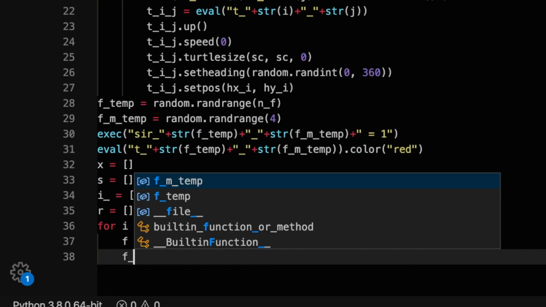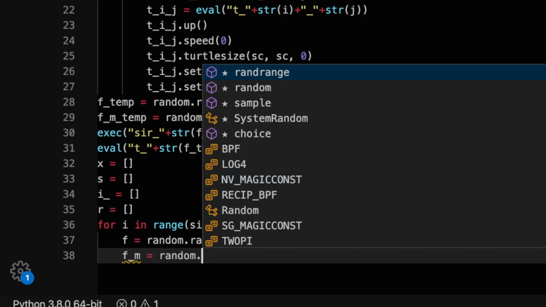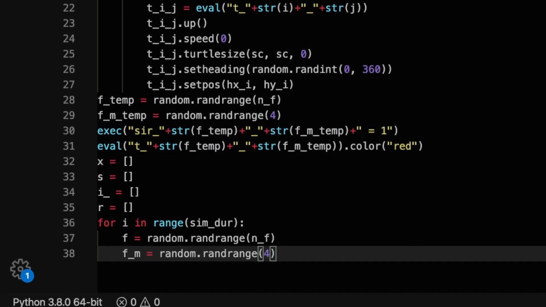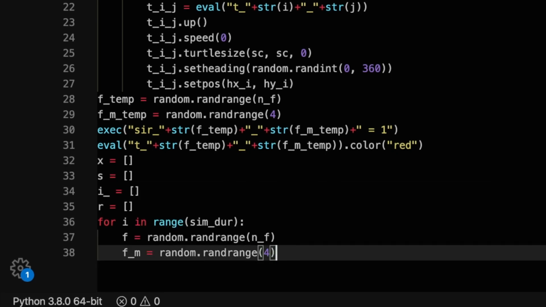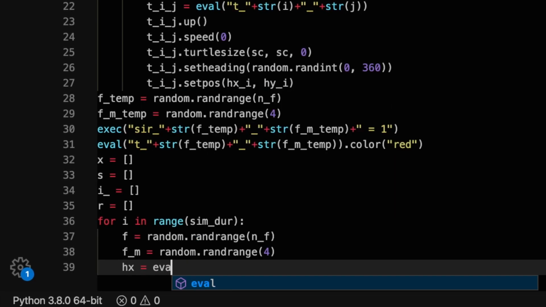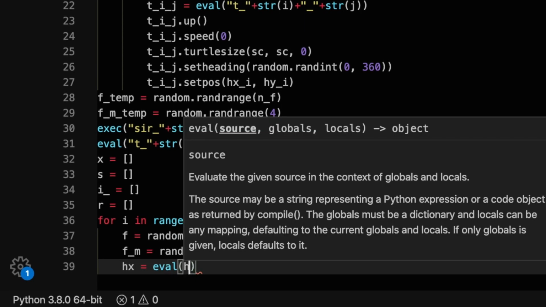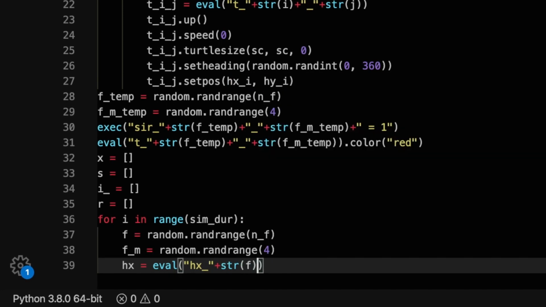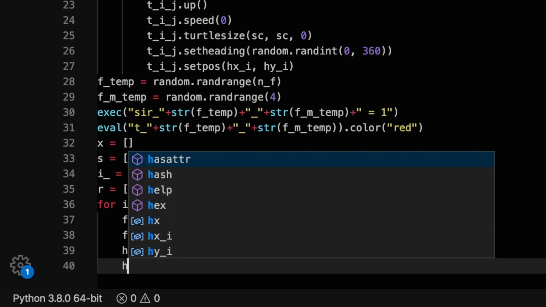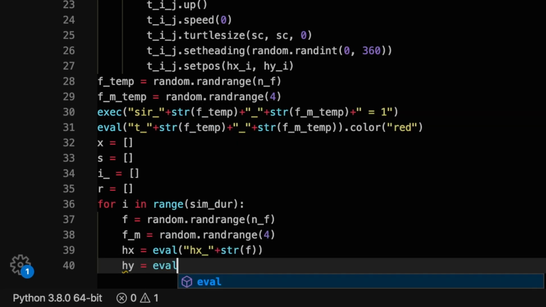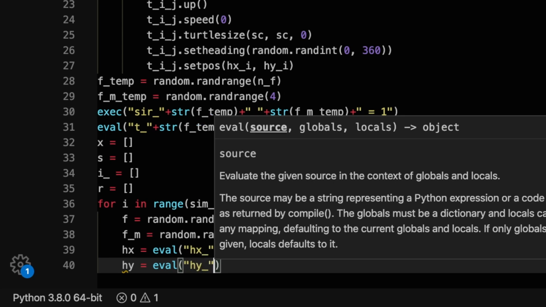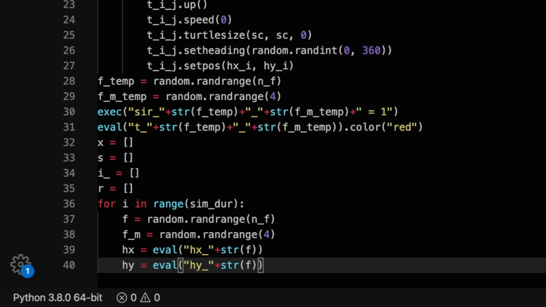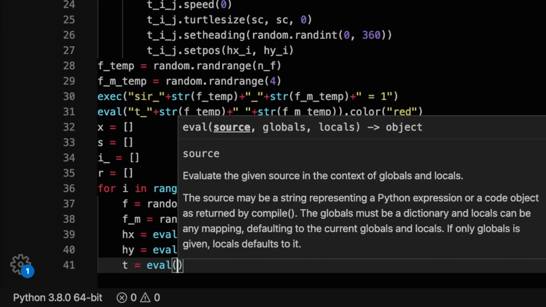But first, let me infect a turtle, because without someone with the infected property initially, the disease will never spread in a given community. So let's choose a random family identifier using the same range we used to assign them in the random module, and store it as f_temp. Then let's do the same for the identifier of the family member with a random range of 4. Now let's make its SIR_i_j value 1 by executing an assignment expression with these random values taking the places of i and j.